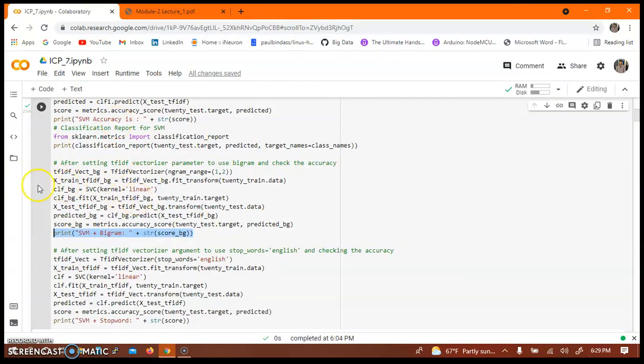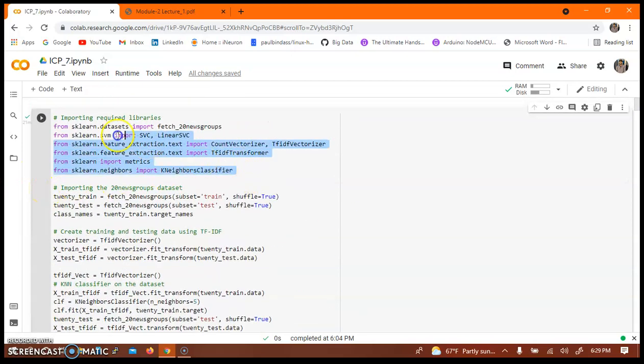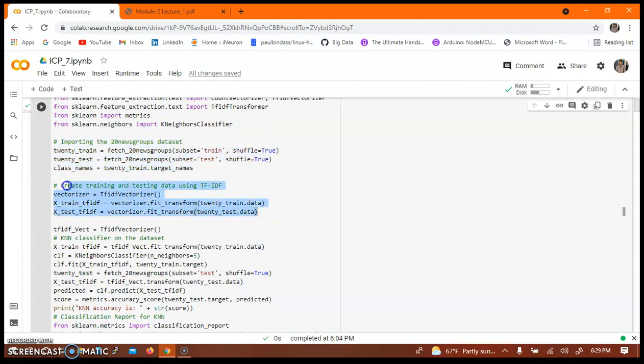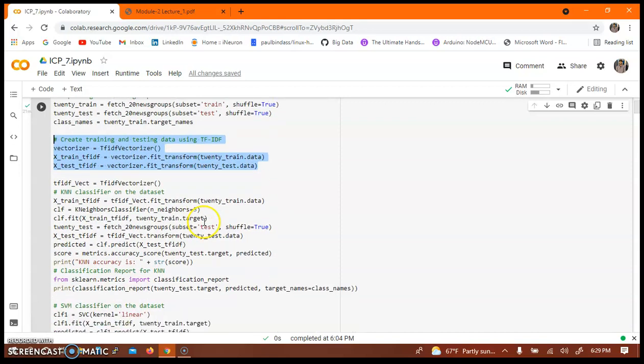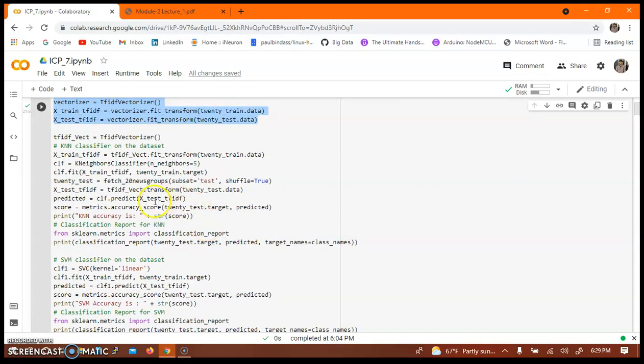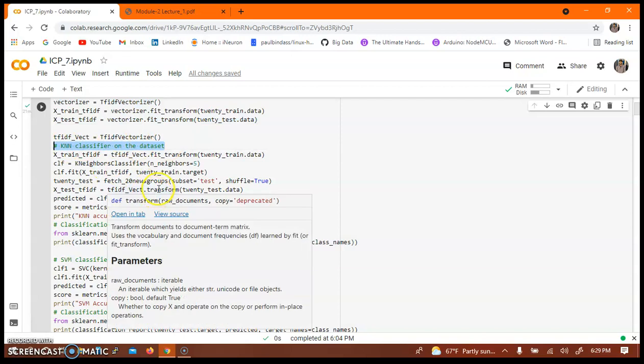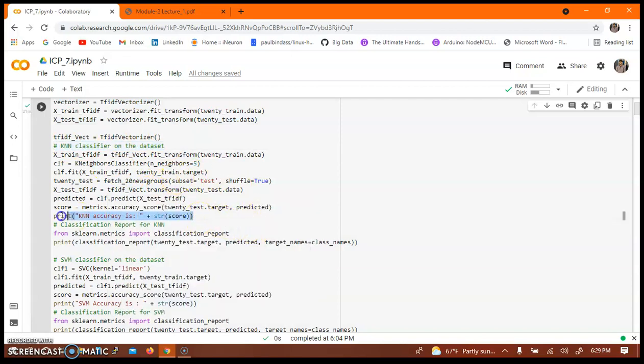So coming to the program, here I have imported the required libraries, imported the data, and I have divided the 20 newsgroups data into testing and training data. And then, as you can see, I have used a KNN classifier to classify the data, checked the accuracy of KNN and printed the classification report.